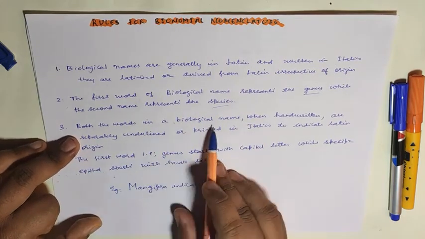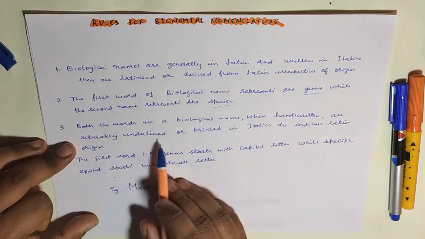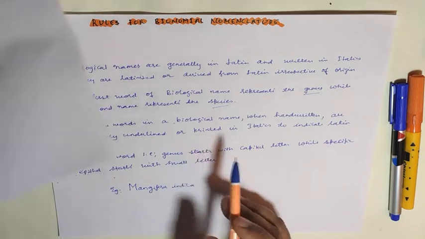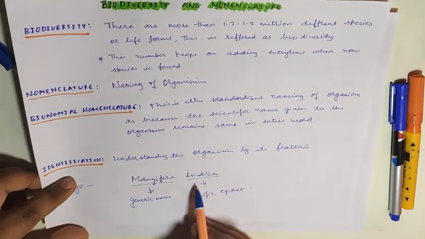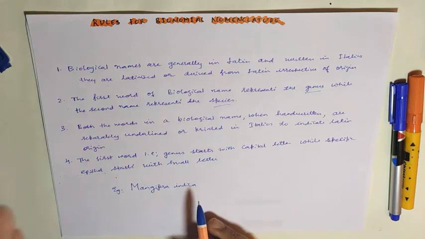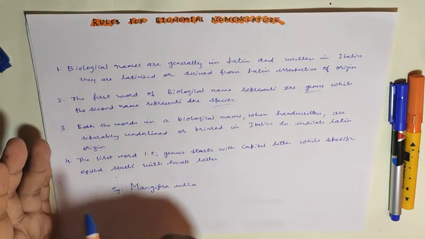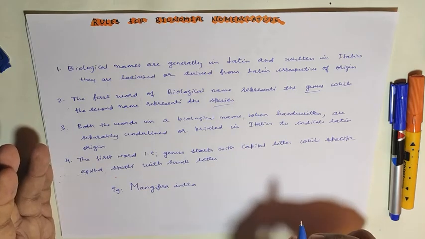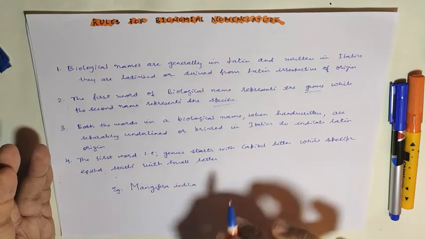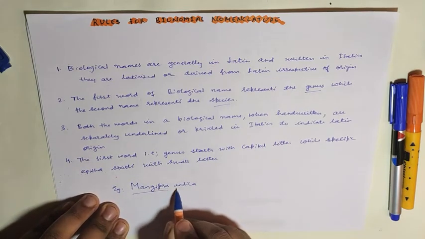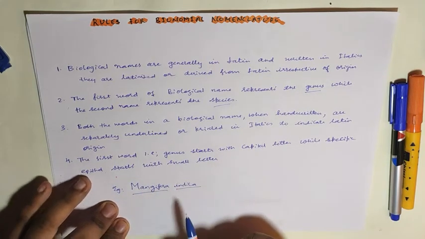What is the third rule? Both the words in a biological name, when handwritten, are separately underlined. In my previous example, after writing the name, I underlined these words. This shows that we respect the rules. If the name is printed in italics, there is no need to underline it. But if it is not written in italics, then you have to underline both the genus as well as the species.